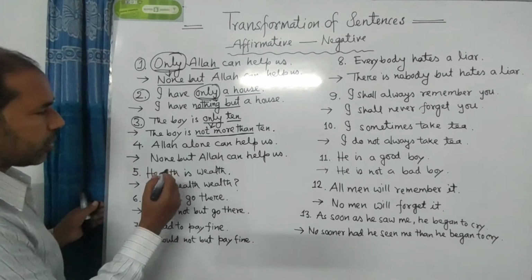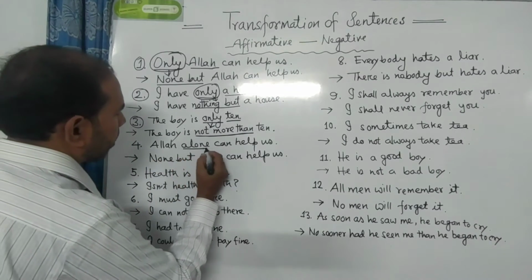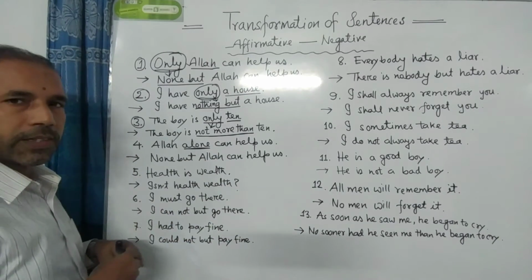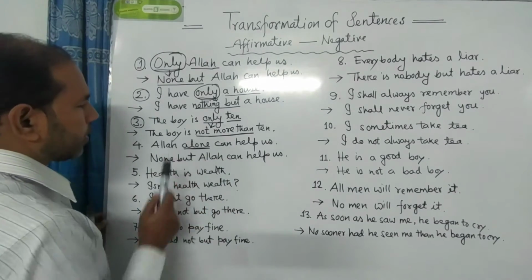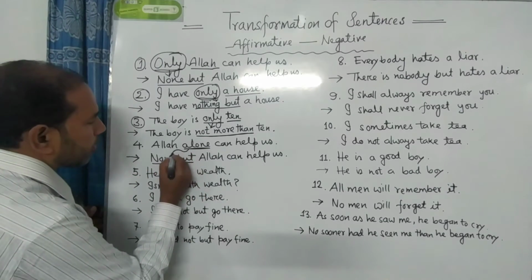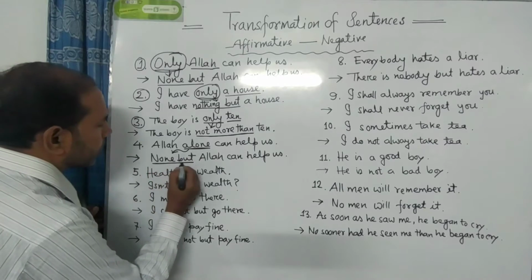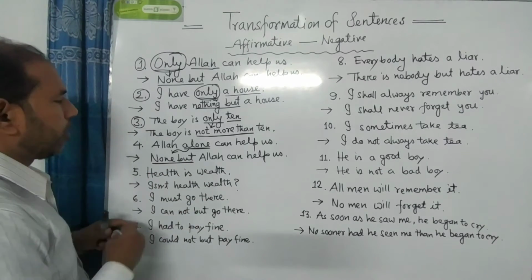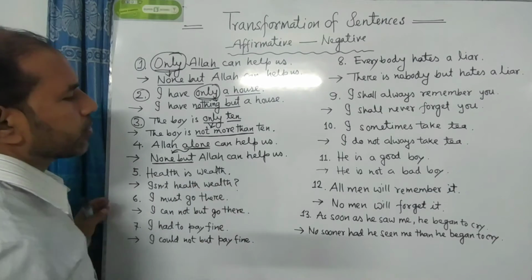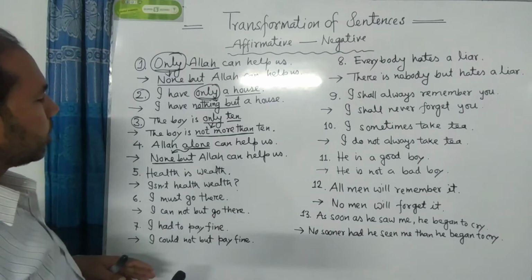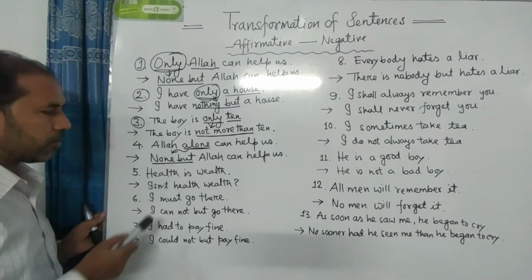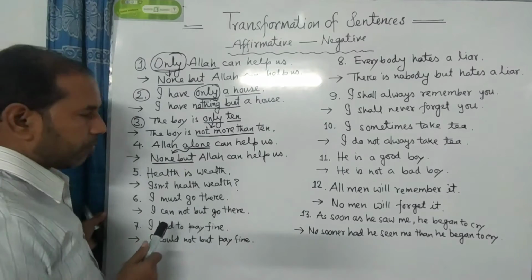Here we see an example. Allah alone can help us. If we find the word alone after the subject, then we have to use none but instead of the word alone. So please follow the example. Allah alone can help us, none but Allah can help us. So try to remember the rule. If we find alone after the subject, then we have to use none but at the very beginning of the sentence.